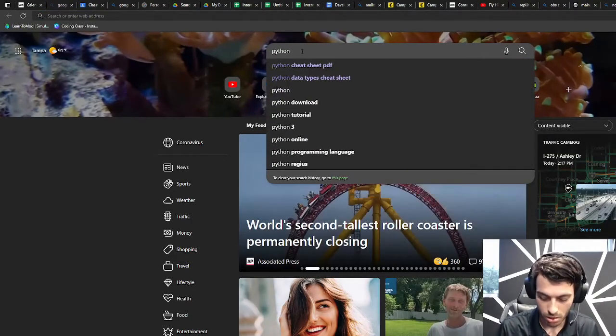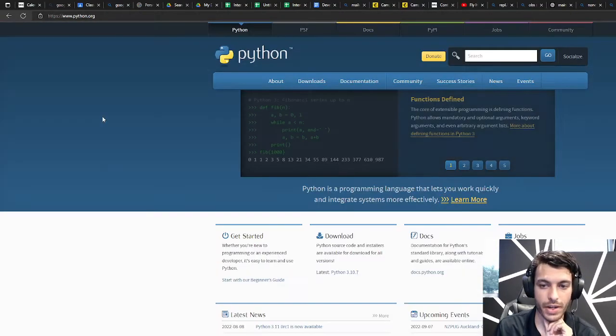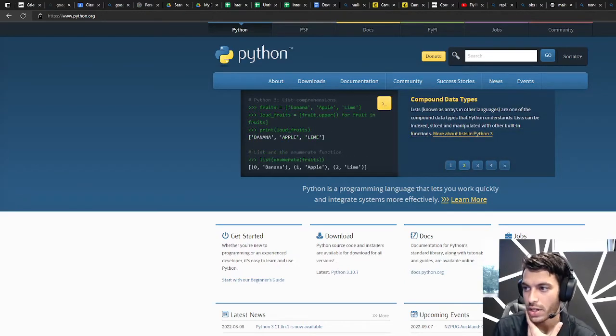python.org. Here's the official site right here, and you would come right here to download. You could pick your operating system here. For me, it would be Windows. I would click download this, and it would download the file. Now, I don't need that. I already have Python downloaded on my computer, but if you'd like to download it, that's how.